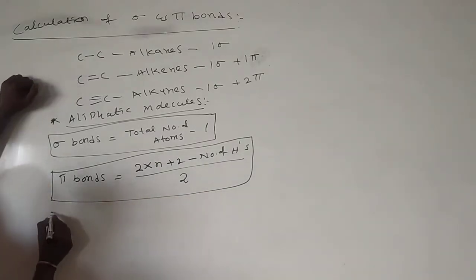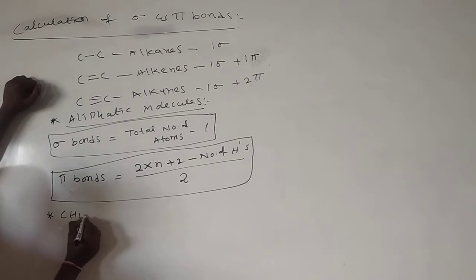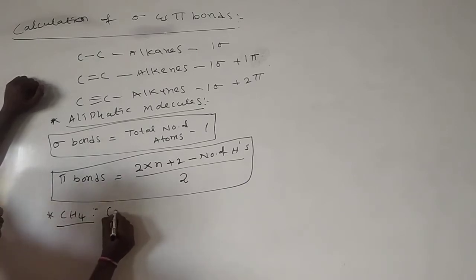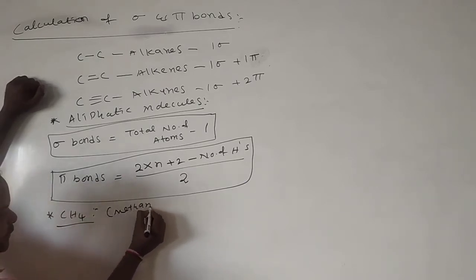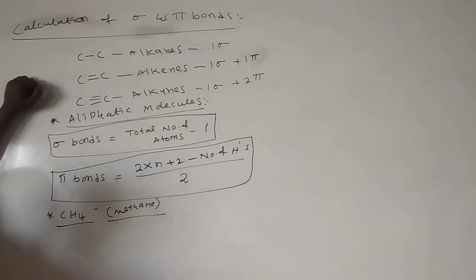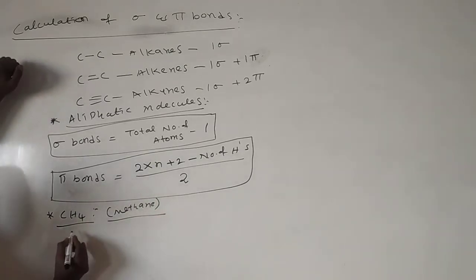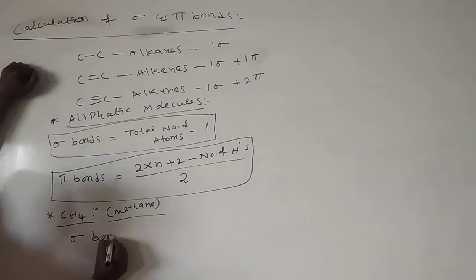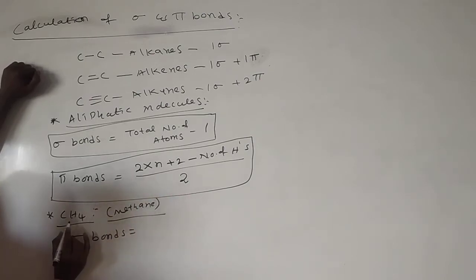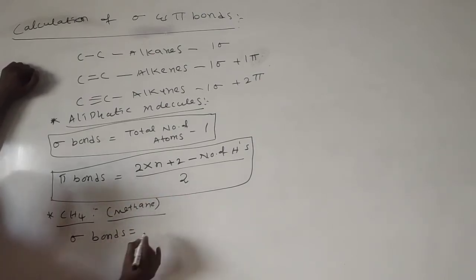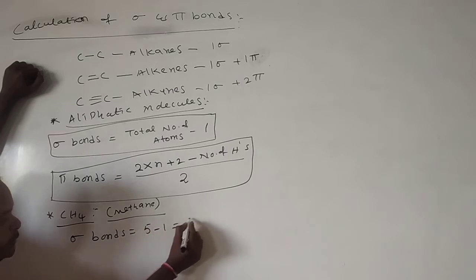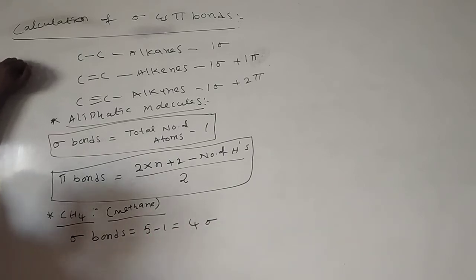See here one example. I am taking methane. Methane is the first alkane. Calculate sigma bonds in methane. Sigma bonds is equal to total number of atoms, that means 1 carbon and 4 hydrogens, 5 atoms, minus 1. That means it contains 4 sigma bonds.